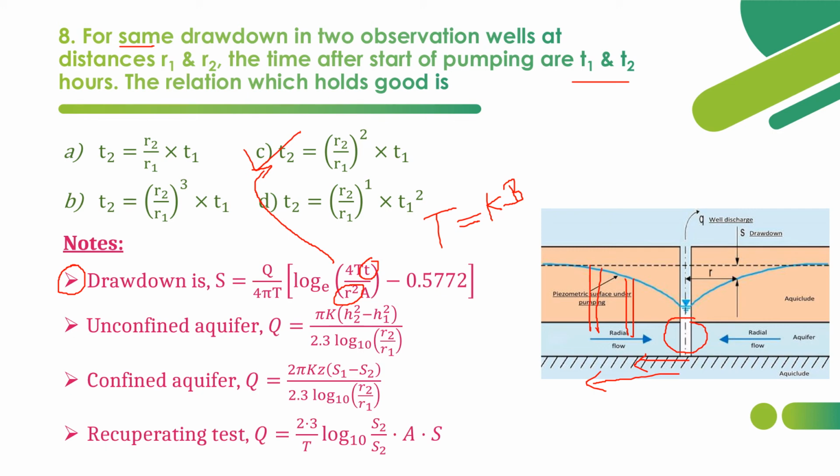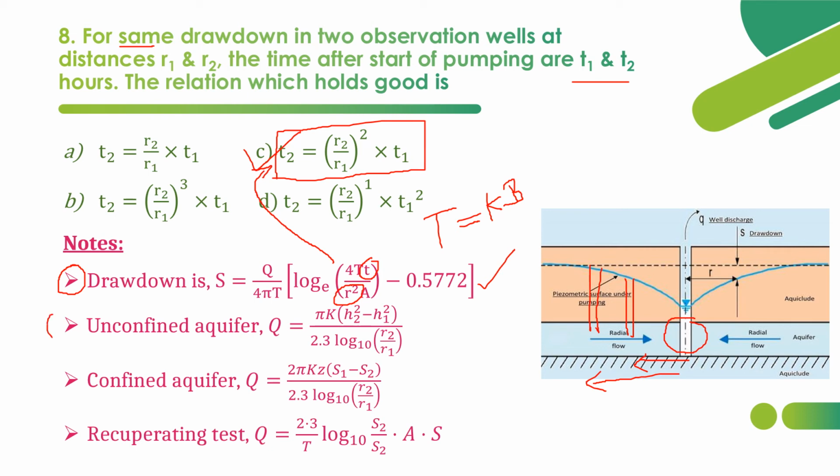So T2 is directly proportional to R2 square.